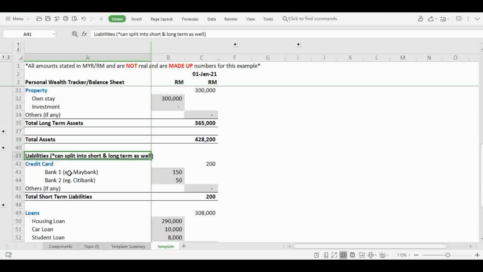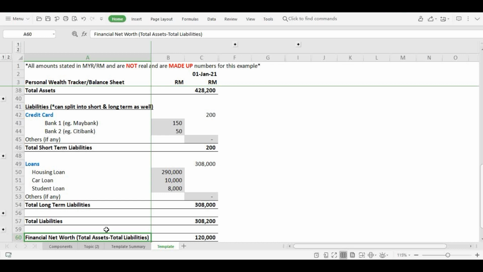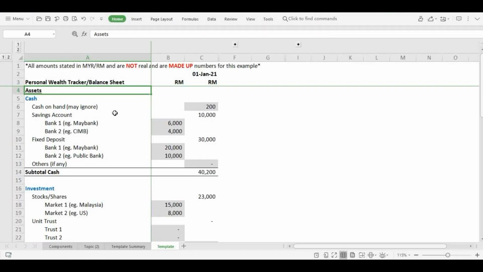For liability, credit card is the short-term liability, and the three types of loans are long-term liabilities. Short-term plus long-term would be your total liabilities. And finally, the financial net worth, which is the total assets minus total liabilities, would be the final number that you will be looking at. So let's go back to the top.